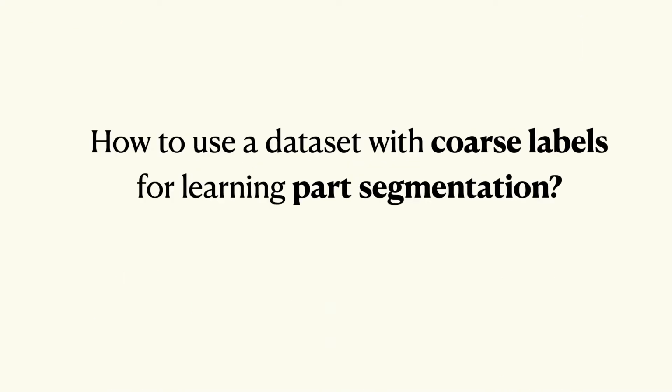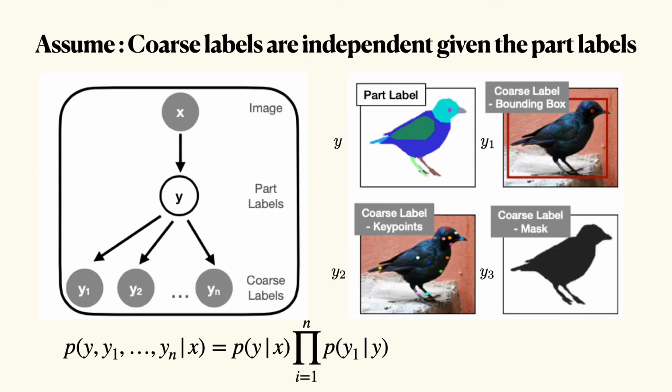How do we use a dataset with coarse labels for learning part segmentation? Coarse labels can be bounding boxes, key points, figure-ground masks. An assumption to simplify the problem is that coarse labels are independent given the part labels. The graph to the left denotes the same, that once we estimate part labels, we can estimate the coarse labels from them reasonably well. In our paper, as an example, we consider key points and figure-ground masks as the coarse labels.